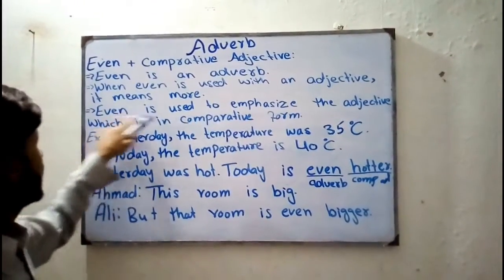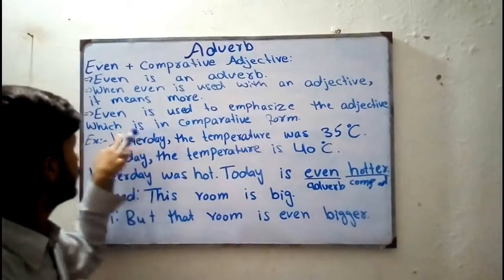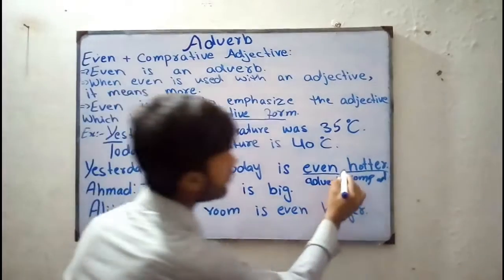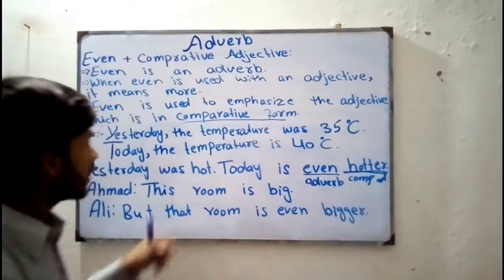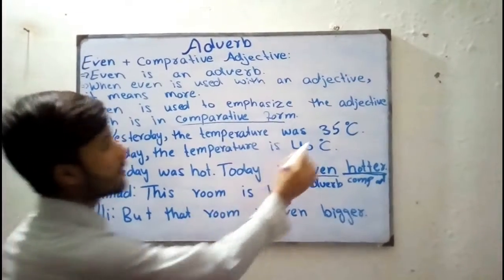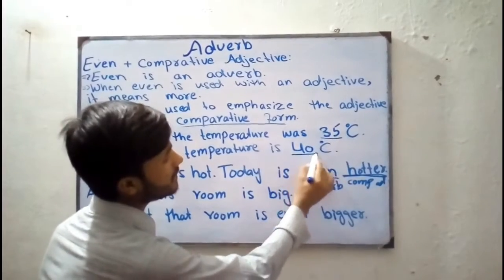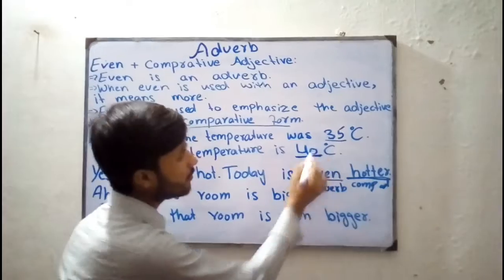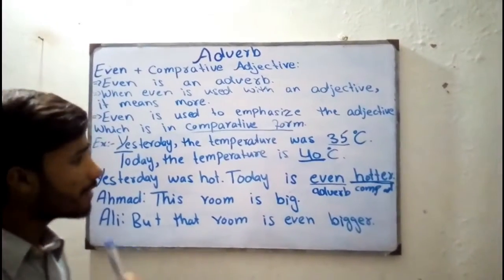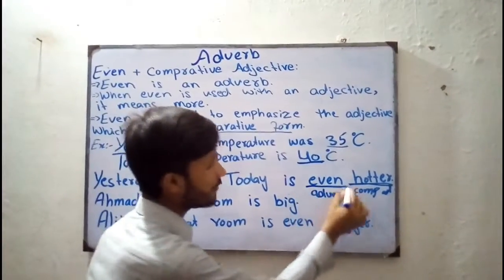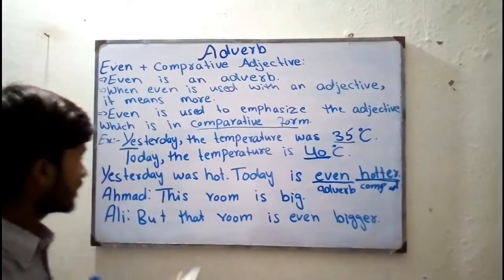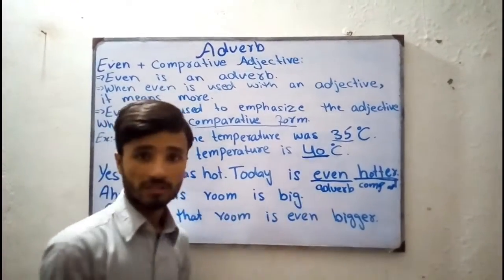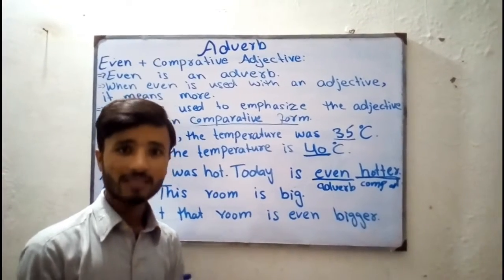As we said, even is used to emphasize the adjective which is in comparative form. So now this is hotter. It is a comparative form, right? So I want to compare temperatures. Yesterday it was 35, today it is 40. So it is increased. Today it is much hotter than yesterday. If I want to use even, then I should say that yesterday was hot, today is even hotter. Is this clear, guys?